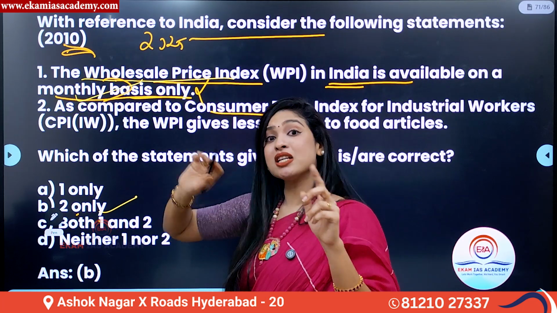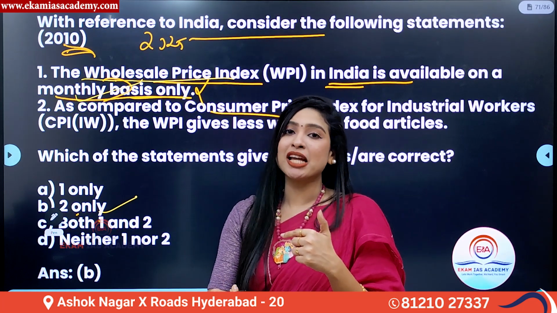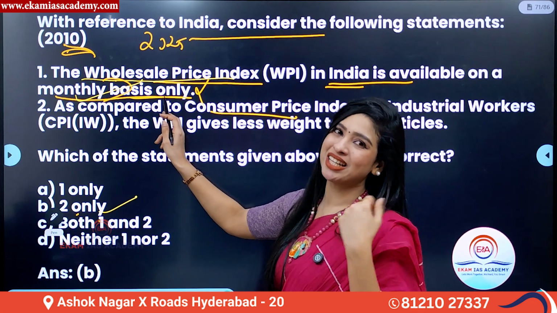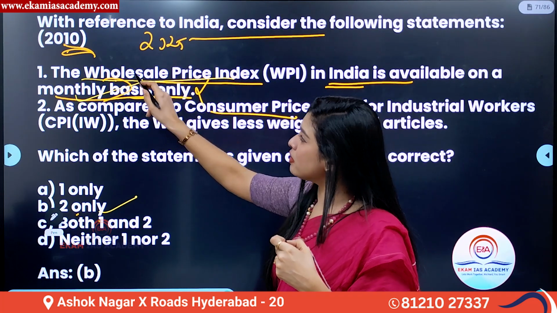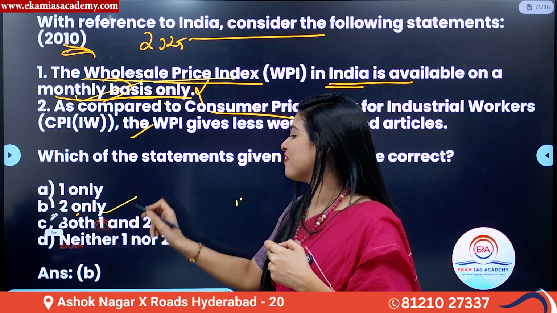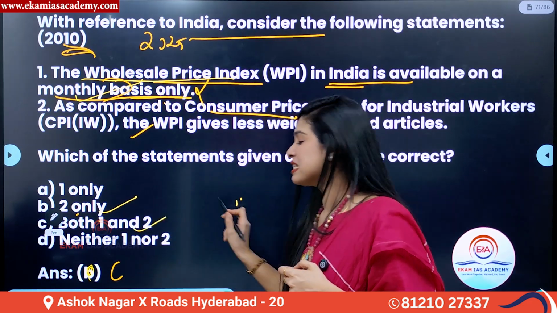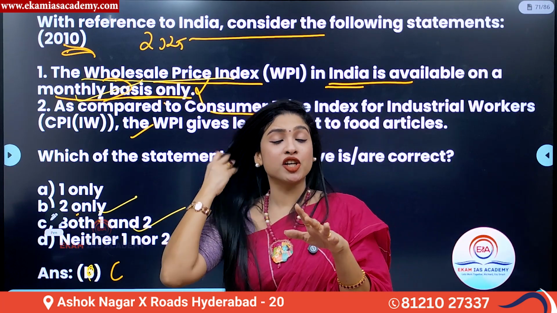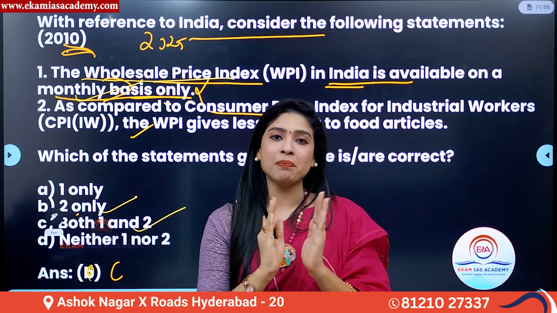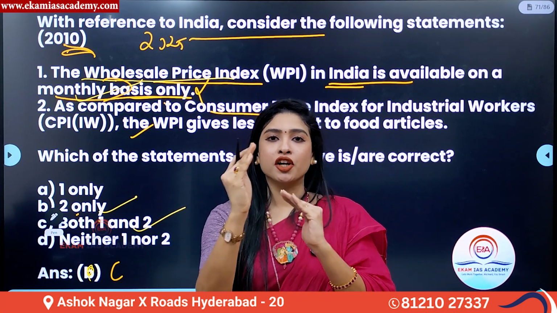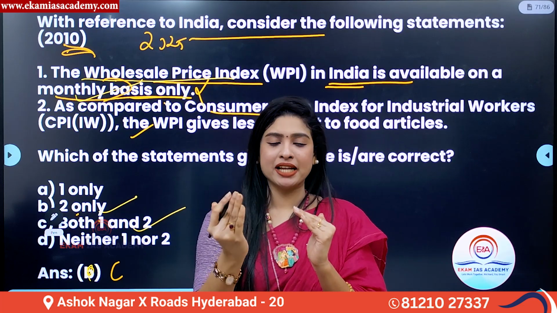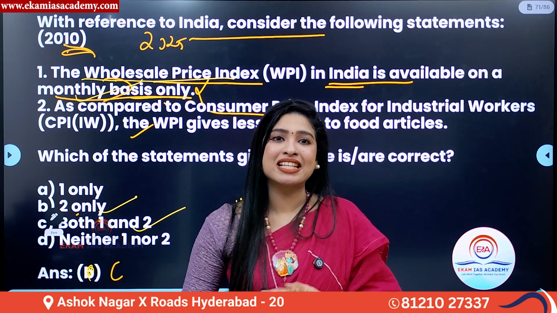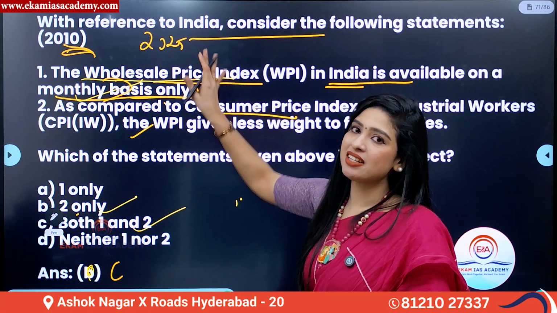It is correct because the revision has happened. The updation in the methodology of calculating WPI happened. So the first one is correct. So as for the recent thing, both the statements will be correct. And the answer becomes what? Answer becomes C. I hope it is crystal clear for you. So when you study the PYQs, don't mug up and learn the PYQs by heart. Based on year to year, current affairs also gets updated. So accordingly, the answers also change. So one such example is the question on WPI and CPI.